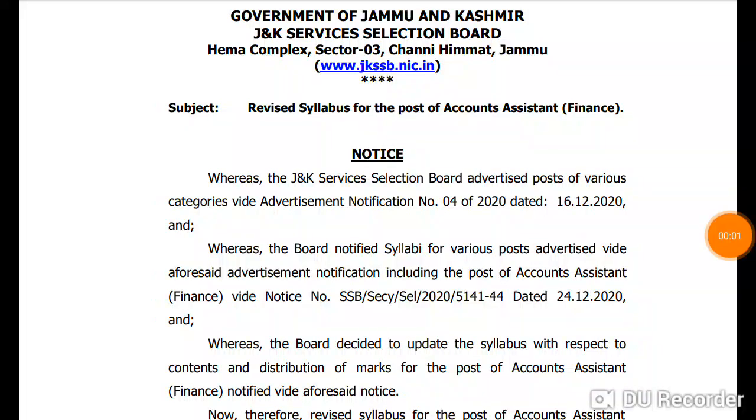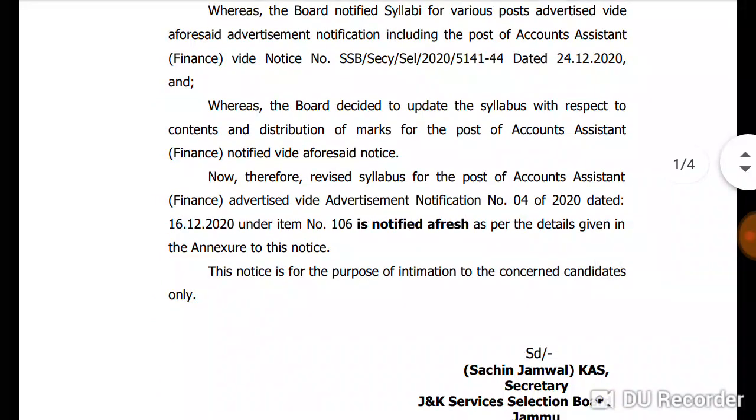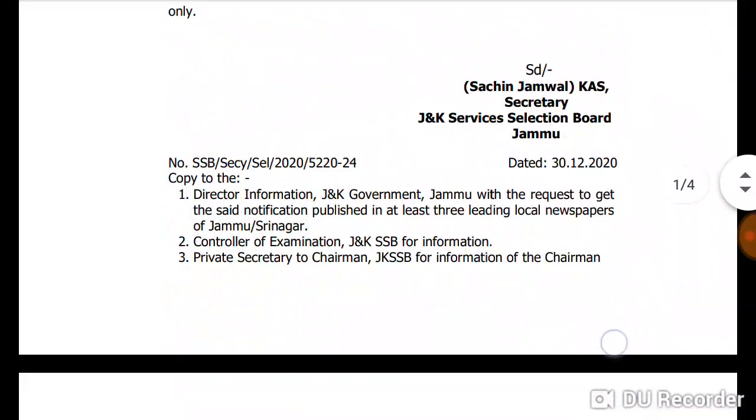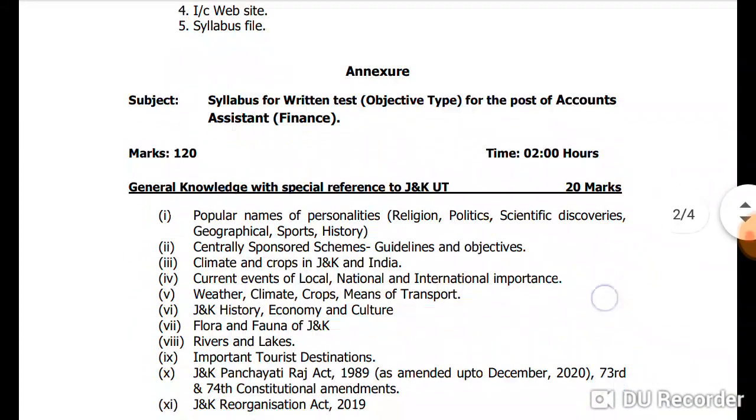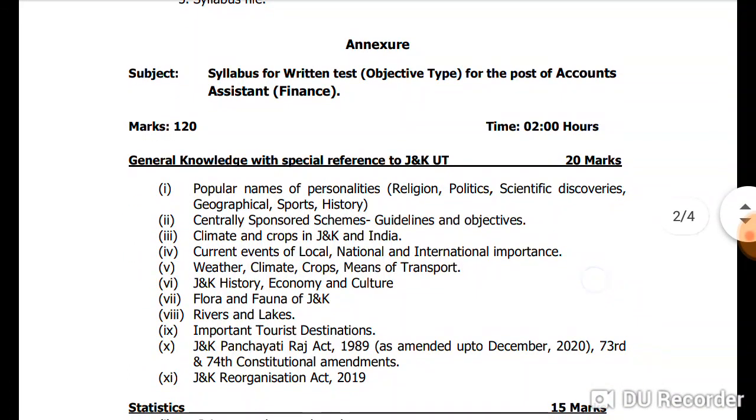Revised syllabus for the post of Accounts Assistant Finance. Hello everybody, this is Danish Rafiq and in this video we'll talk about the revised and new syllabus for the post of Accounts Assistant Finance. The Jammu Kashmir Service Selection Board has recently notified that they have changed the syllabus for the post of Accounts Assistant. So here in this video we'll talk about the new and revised syllabus for the post of Accounts Assistant Finance. Let's have a look at the new syllabus.